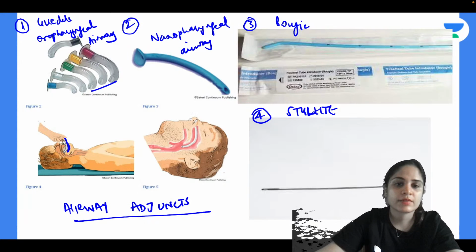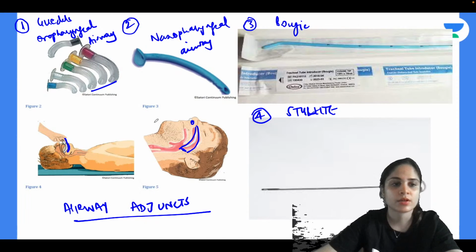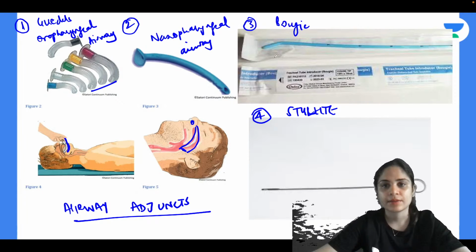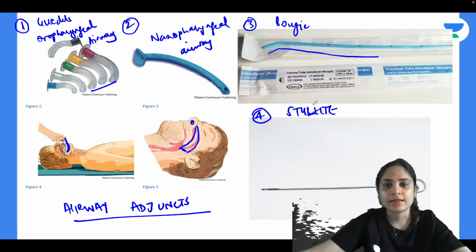Your nasopharyngeal airway, you can see it is going through the nose and behind, pushing the tongue forward. So this is your nasopharyngeal airway, again helping in maintaining the patency of the airway. Then the blue colored one is your bougie, and the steel one is your stellate. So what does your bougie do?